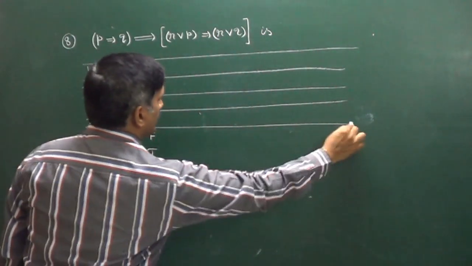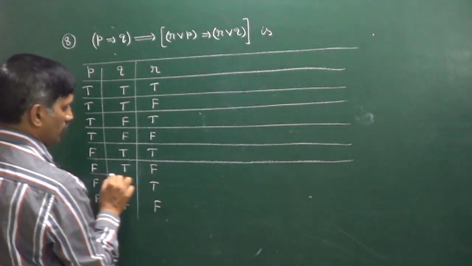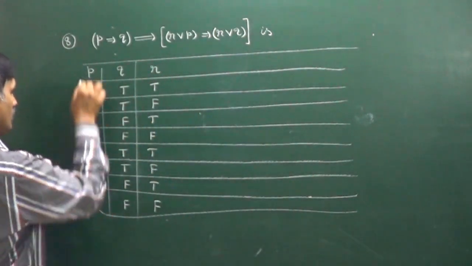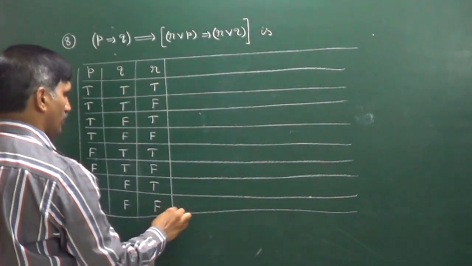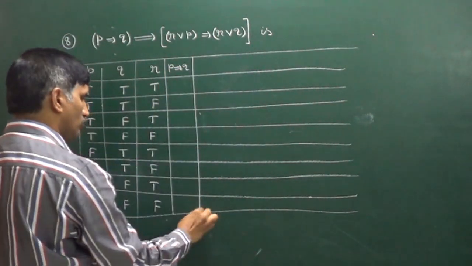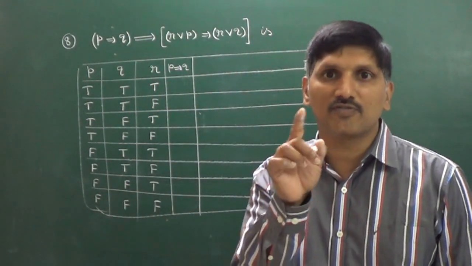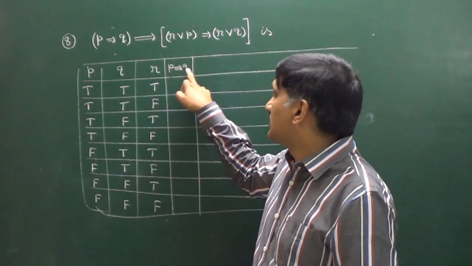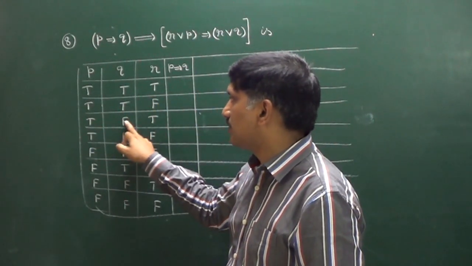Just pay attention here a little bit. We have to take care. There is no alternative. This is the way only we have to proceed. So first of all we will construct the truth table for P implies Q. Everyone knows how to construct the truth table for P implies Q. Implies is false only when first statement is true, second statement is false.